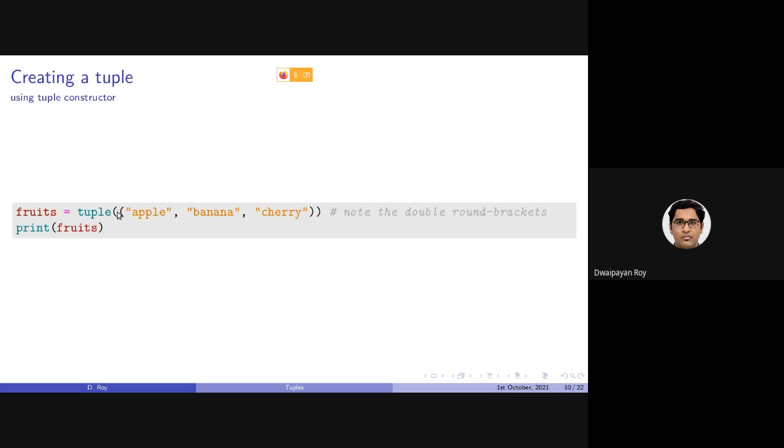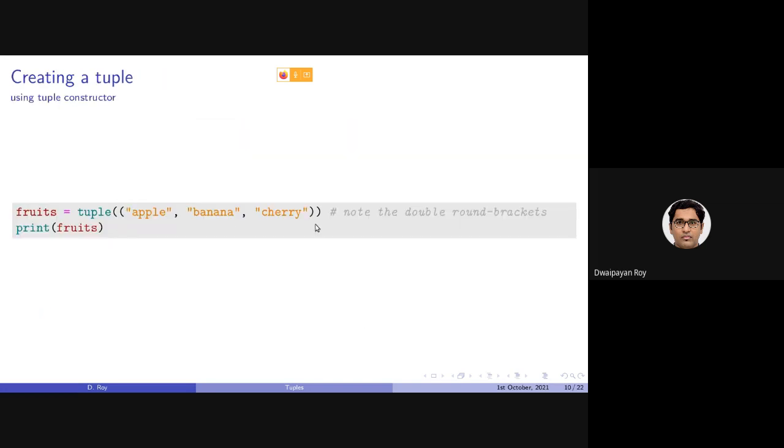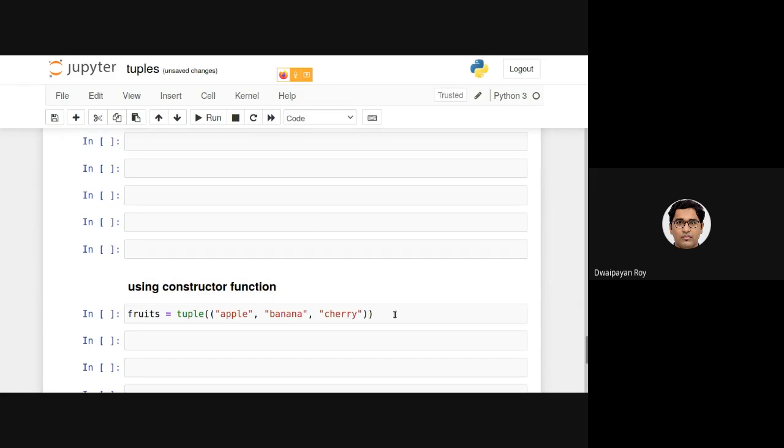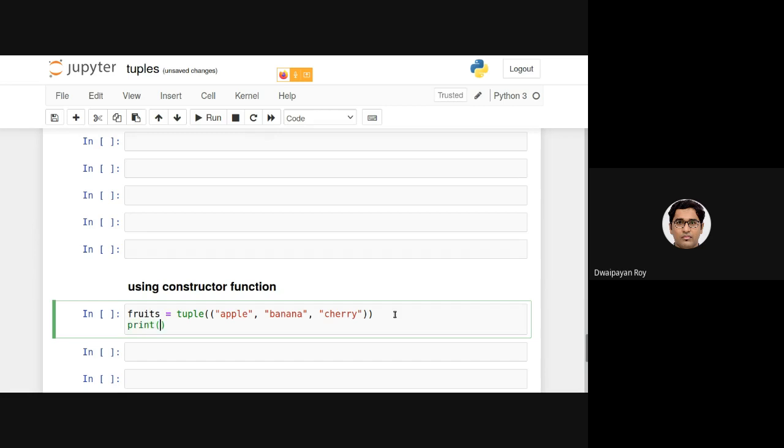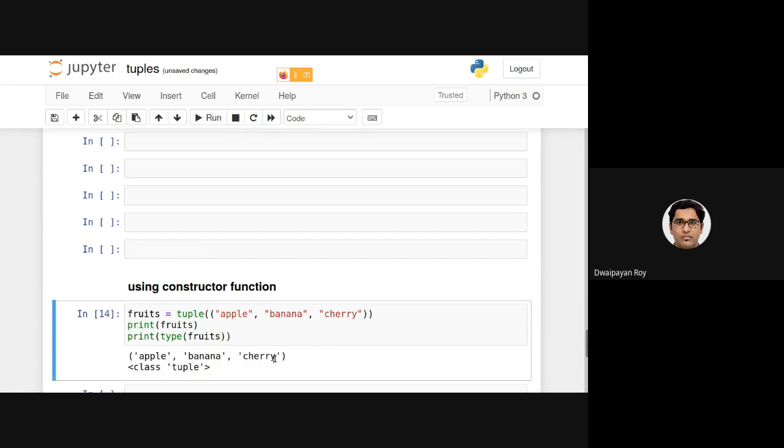Note that we need to provide a set of elements as the parameter of this tuple function, but it takes only one parameter as input. Let's look at this. If I do this, as you can see, this has become a tuple.